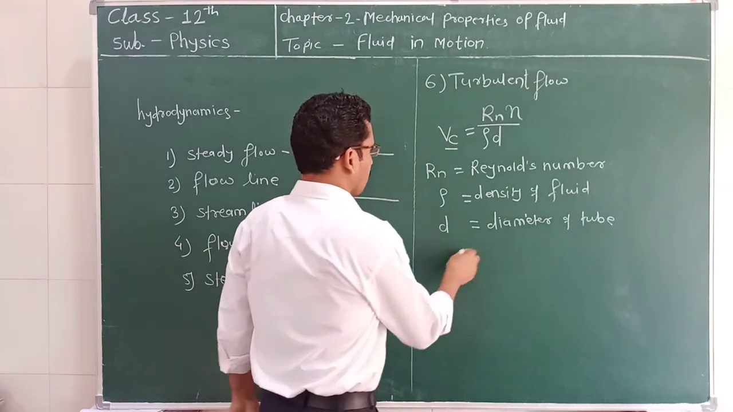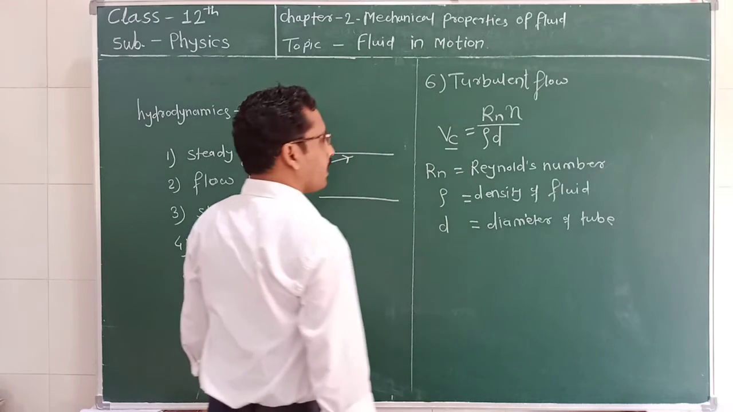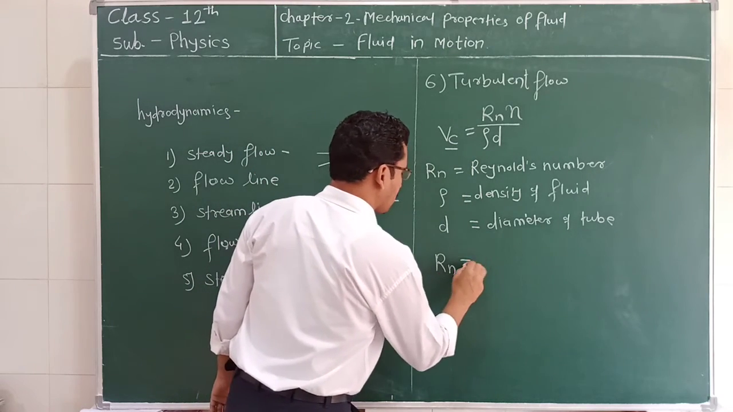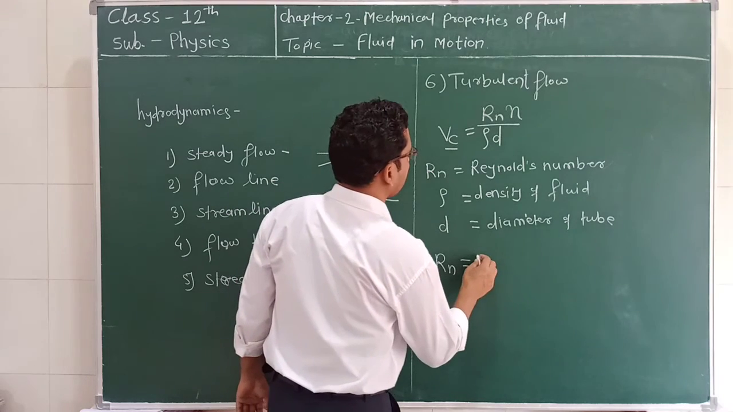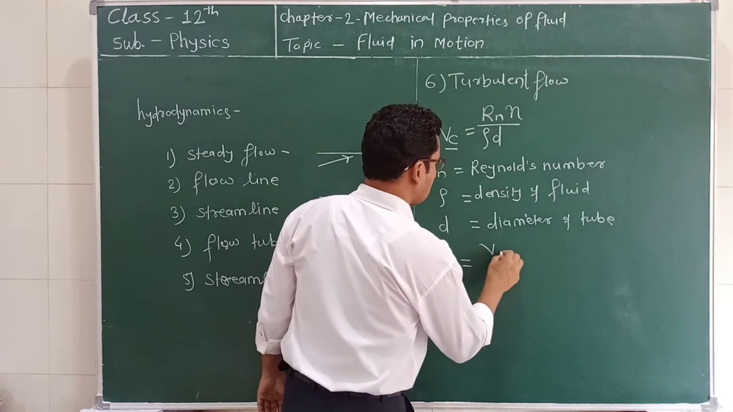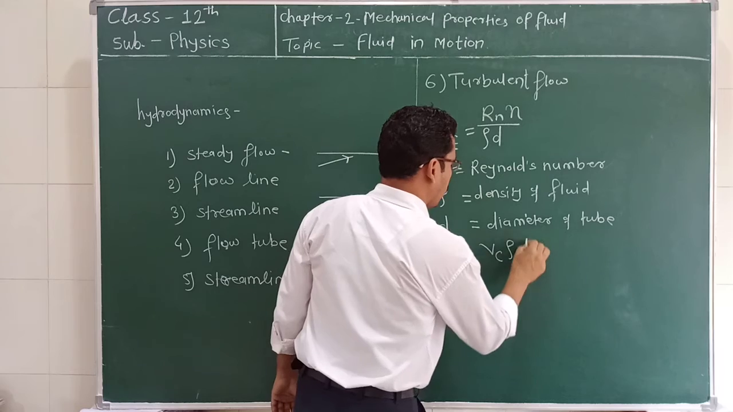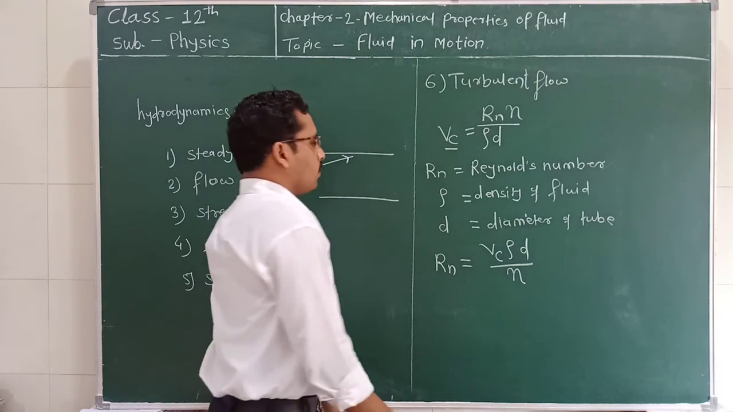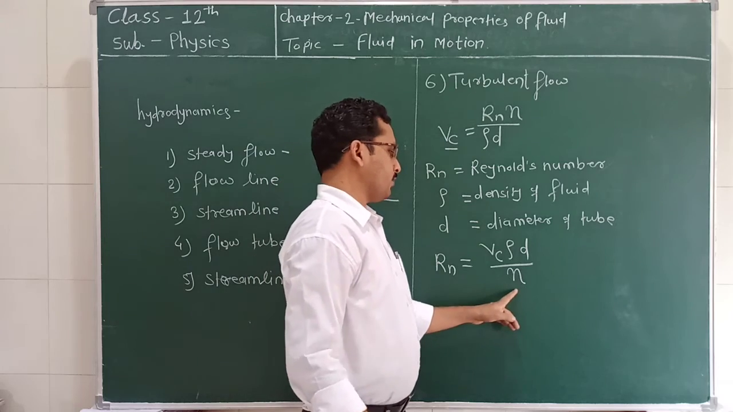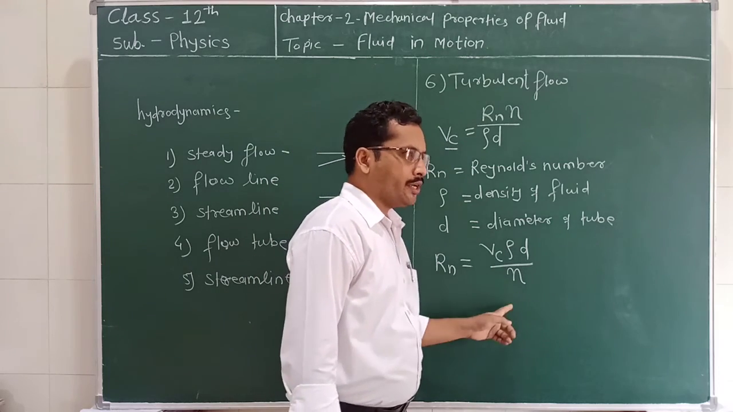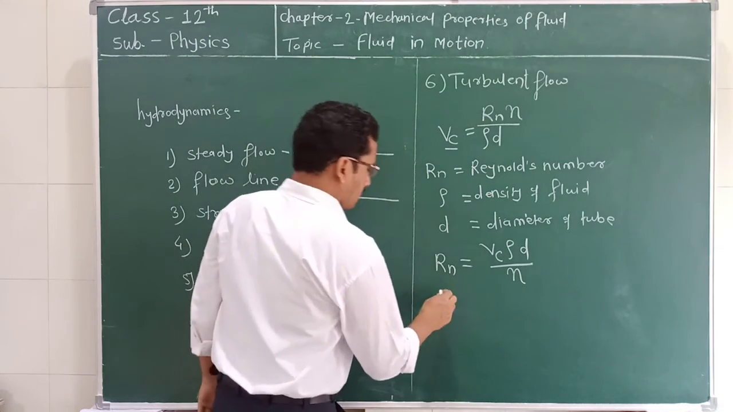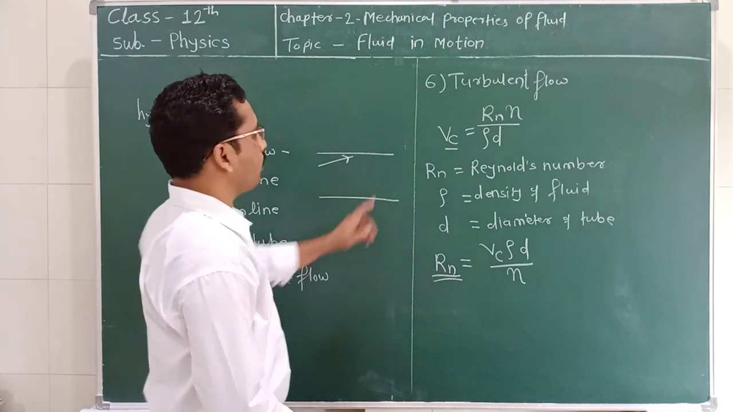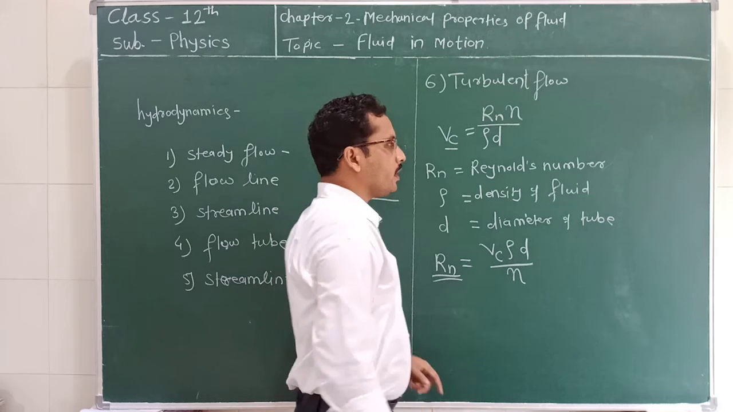Now, this is the equation for critical velocity. From this equation we can derive a relation for the Reynolds number. This Rn is equal to Vc into rho into d divided by eta. Now, what is eta? Eta is the viscosity of the fluid. Now, how can we determine whether the flow is streamline or turbulent? It depends upon the Reynolds number.